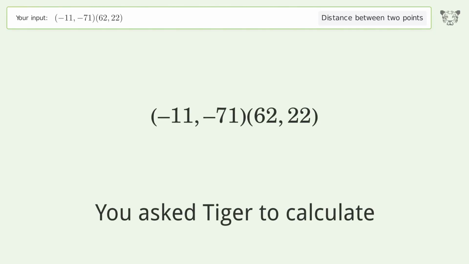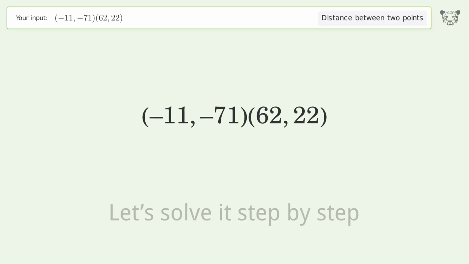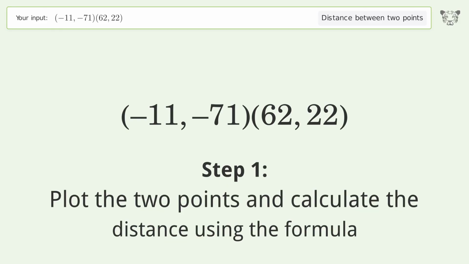You ask Tiger to calculate the distance between 2 points. The distance between the 2 points is the square root of 13,978, or 118.229. Let's solve it step by step. Plot the 2 points and calculate the distance using the formula.